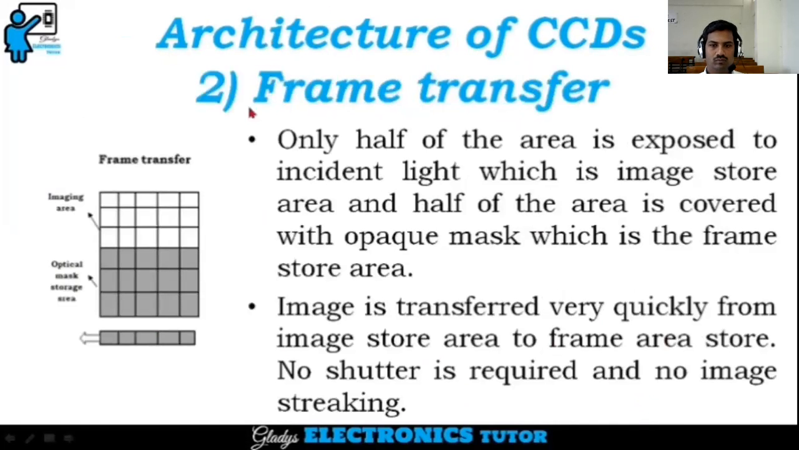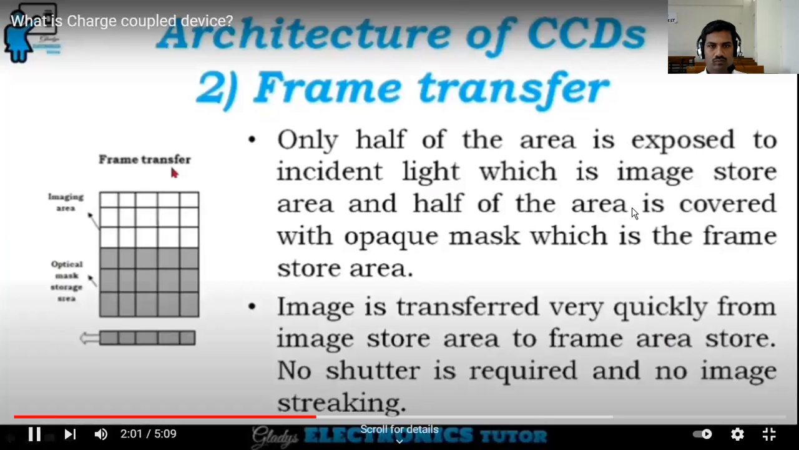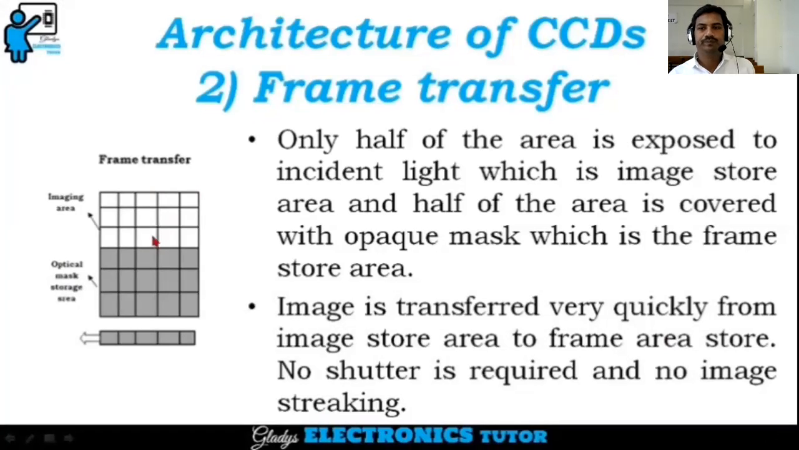The next type is frame transfer. Here only half of the area is exposed to the incident light, which is the image store area, and half of the area is covered with an opaque mask, which is the frame store area. The image is transferred very quickly from the image store area to the frame store area, and no shutter is required and there is no image streaking.